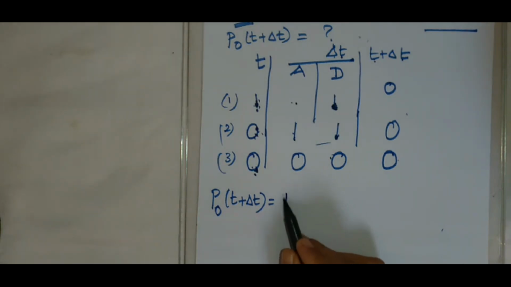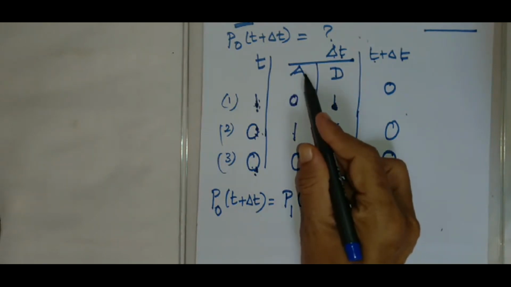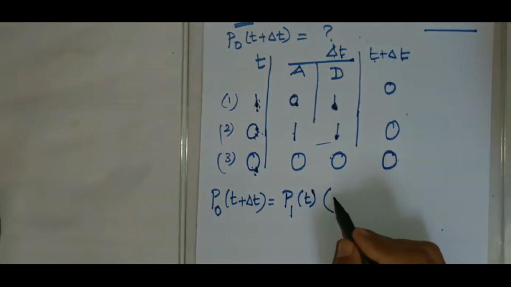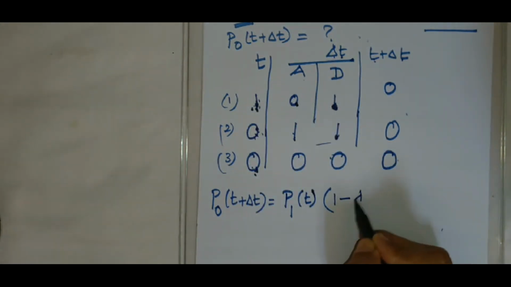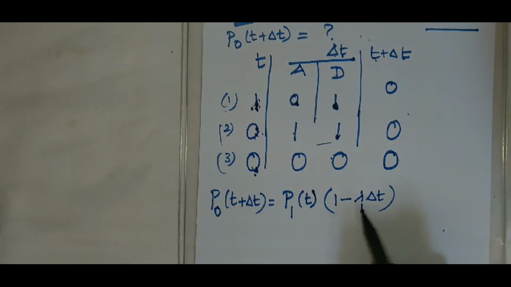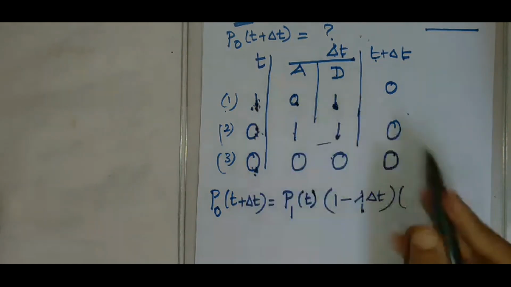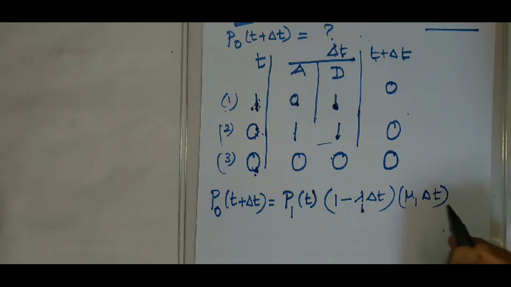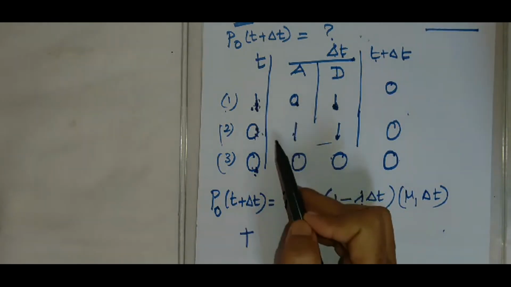The probability that there is 1 customer in the system during the time t and no arrival takes place in the time interval of length delta t, so 1 minus lambda 1 delta t, because this arrival happens when there is 1 customer in the system, and one departure takes place when there is one customer, so mu 1 delta t. These are mutually exclusive.